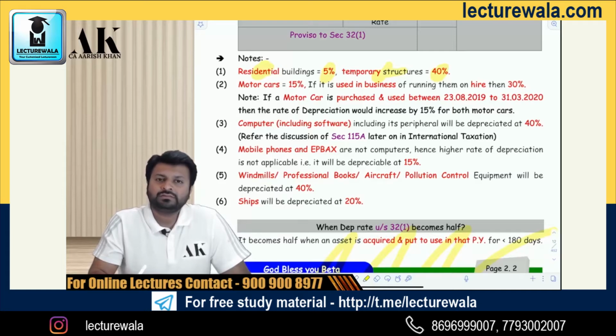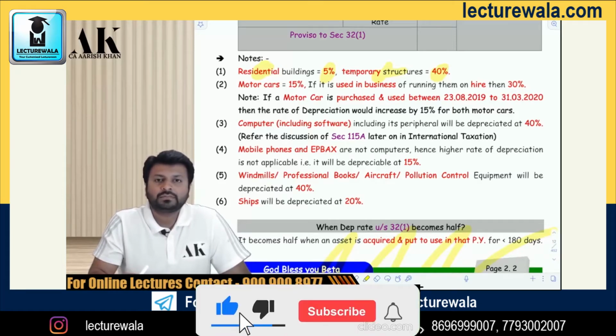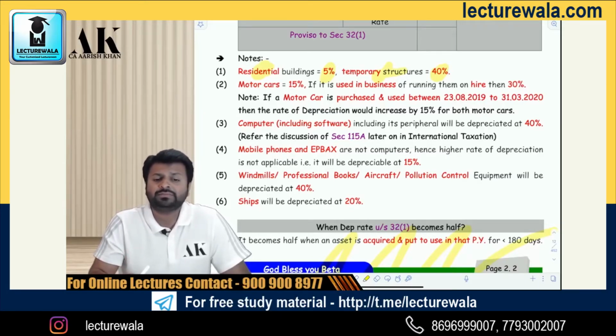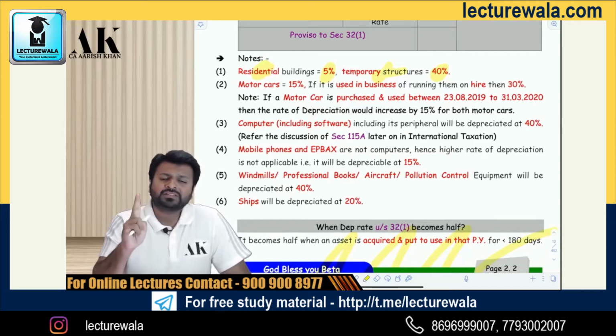Computer is a plant and machinery, which will get depreciation of 40%. Mobile EPBX is a plant and machinery, but it is not a computer. Therefore, it will get a depreciation of 15%. Windmill, professional books, aircraft, pollution control equipment, all of them are plant and machinery. Therefore, it will get depreciation of 40% over here, higher rate, not normal 15%.